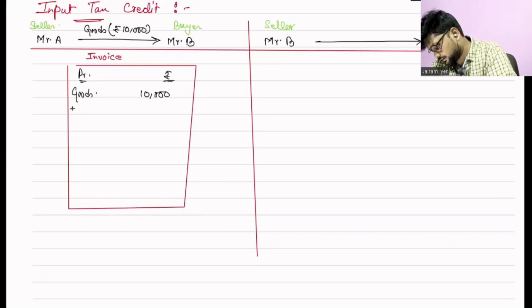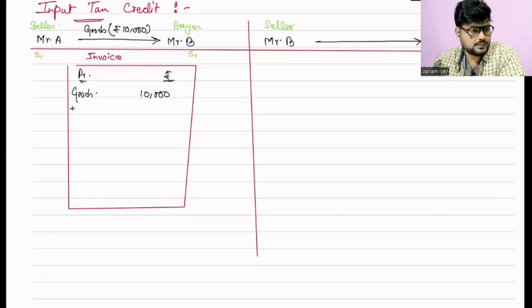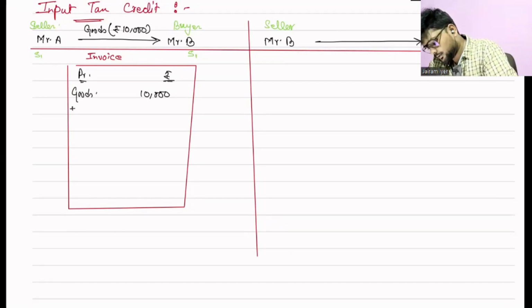Let me write it somewhere. Mr. A is in state 1, Mr. B is also in state 1. State 1 means they both are in a common state. So what will he charge if Mr. B is also in the same state? GST. Everyone agrees? Yes, sir. So he will charge CGST and SGST.